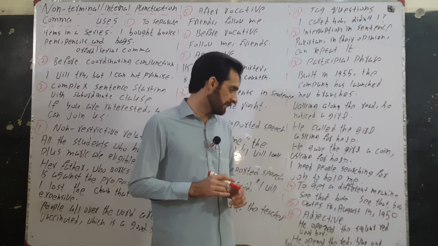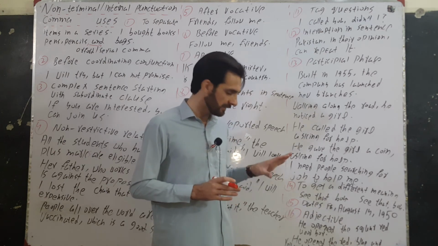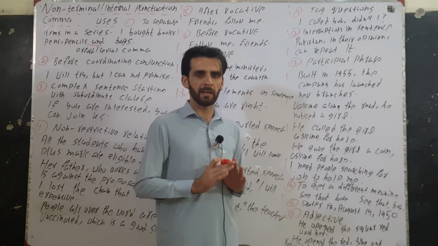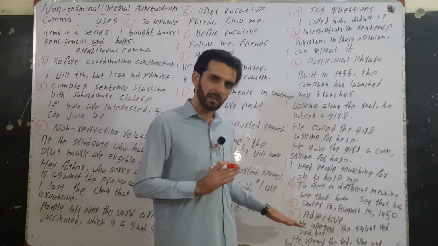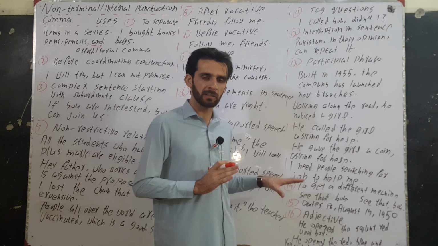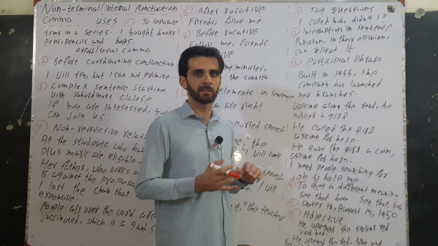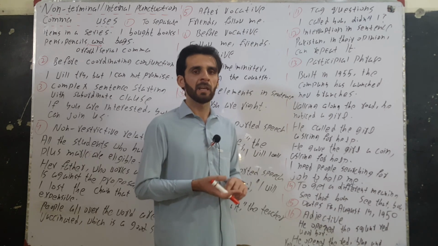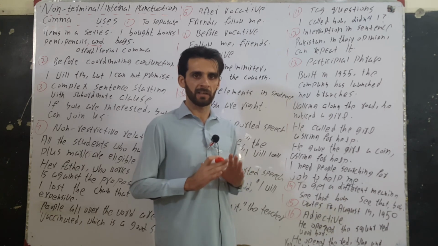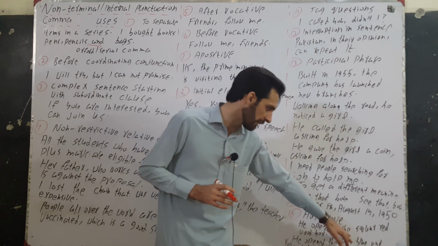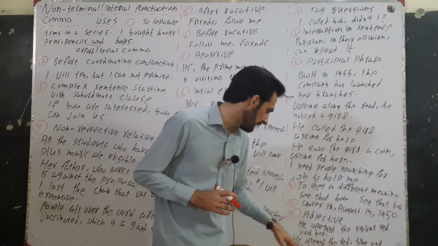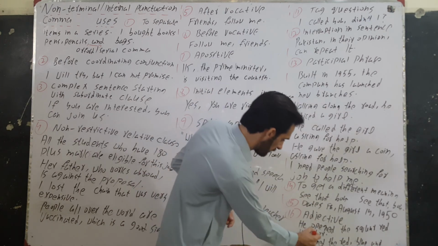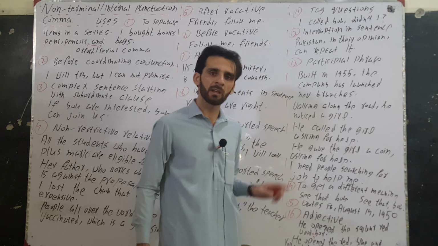The last use is adjectives of the same category. Adjectives are words which add some information about the noun. The information can be of various categories. Information can be that of opinion, color, size, shape. If we have information of different categories, just like we have here, we have information about shape, this is information about color, this is information about material, this is wooden. So we will not use comma.